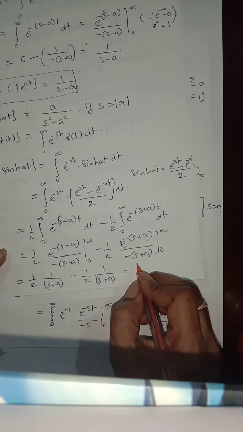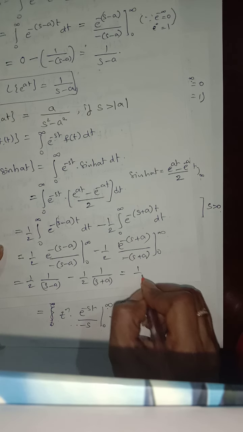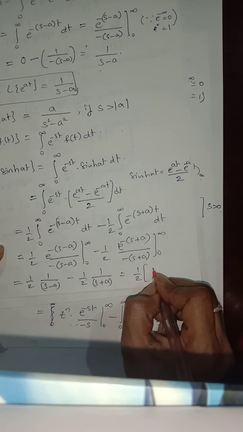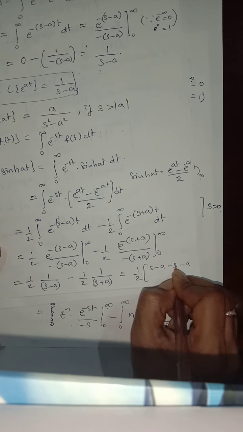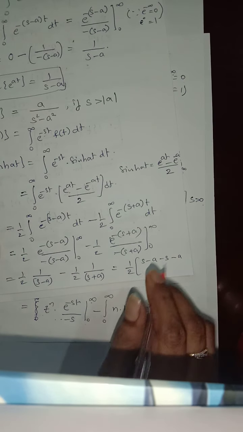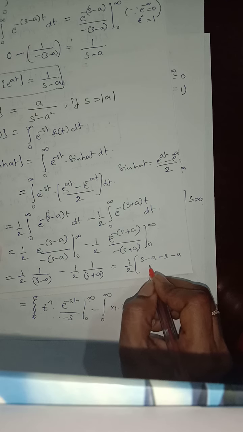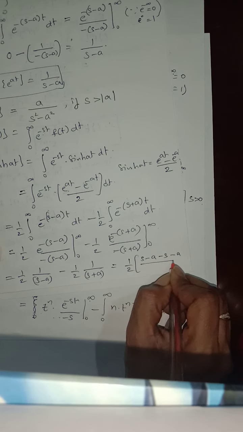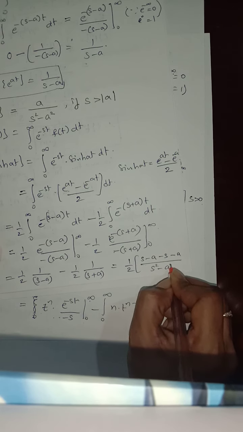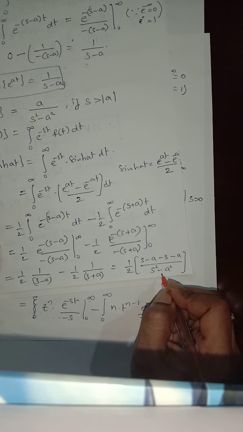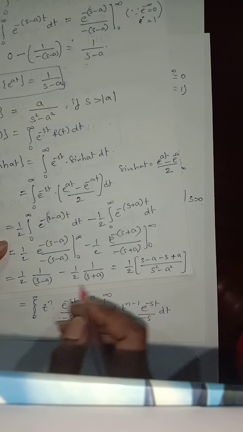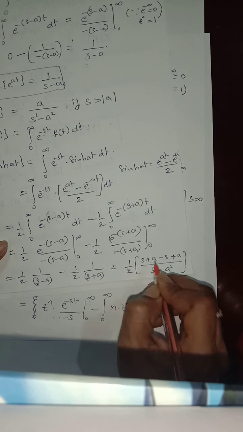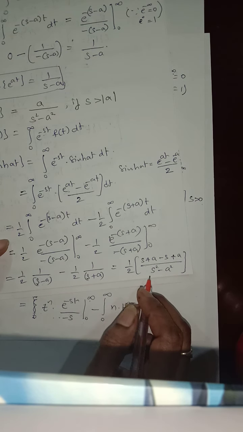So if you take the LCM, what will we get here? (s plus a) minus (s minus a) by s square minus a square. I'm sorry, this will become plus. S plus a, s minus a. Right, now it is right.